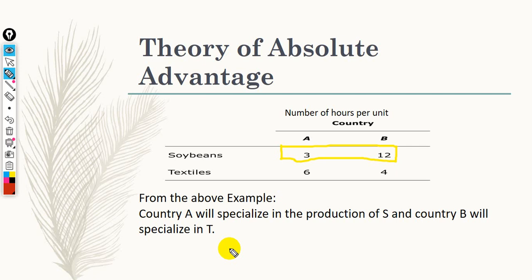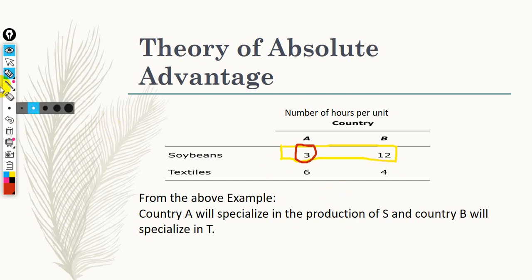So it's better for country A to specialize in the production of soybeans, as it takes a lower number of hours. So country A has an absolute advantage in the production of soybeans. As a result, country A will specialize in the production of soybeans.